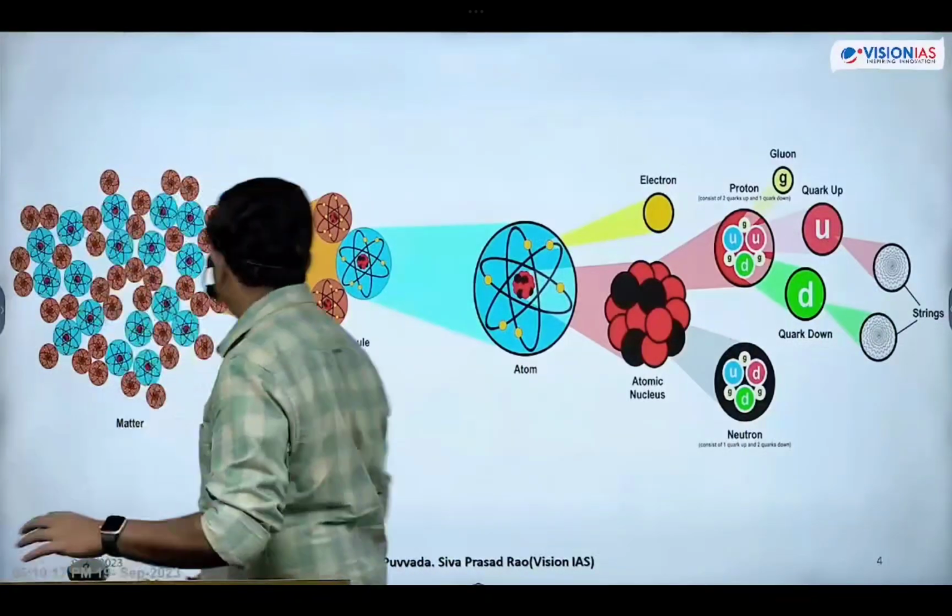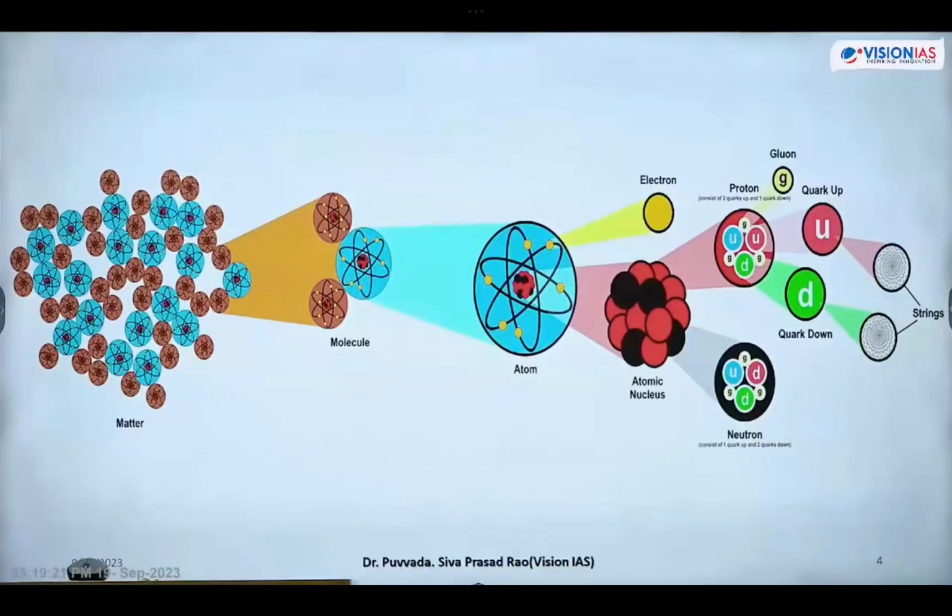So this is the flowchart regarding this. Just listen carefully first, then we can write it. So these up quarks and down quarks are produced because of these strings. Now what strings are made up of, we don't know exactly, because this is a proposed model, a fundamental hypothesis model given by scientists. It has not been scientifically proved yet. But what scientists are saying is that this is how the electrons, neutrons, protons, atoms, molecules, and matter are found on Earth, and not only on Earth but in the whole universe. So strings are responsible for the formation of up quarks and down quarks.